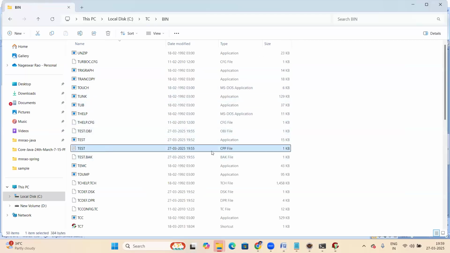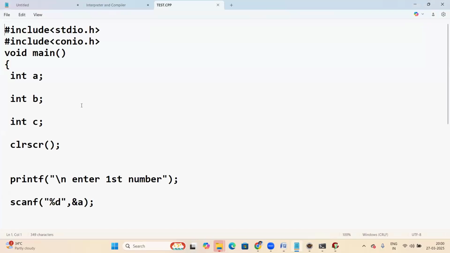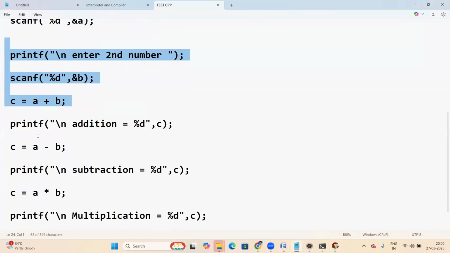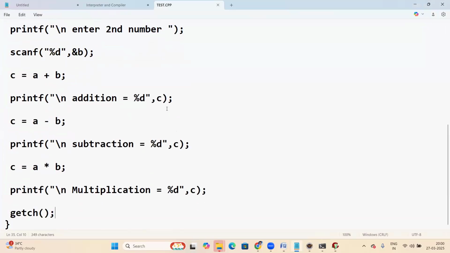This is your test program, the test.cpp file. Let us open it with a double click. See, that is your C program: int a, int b, int c, enter first number, enter second number, then addition, subtraction, multiplication. That's the source code.